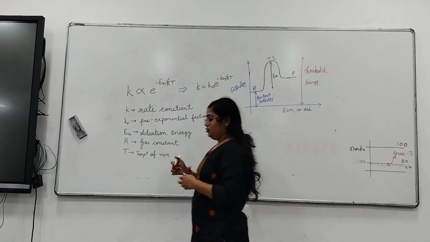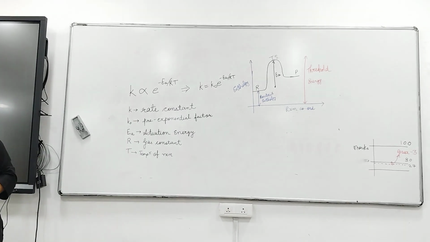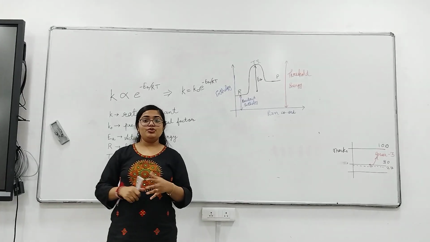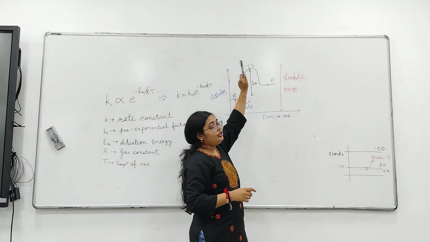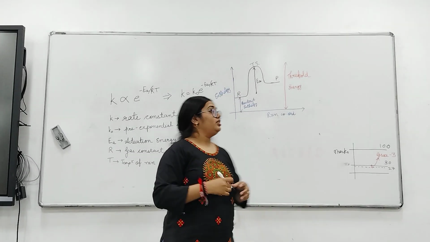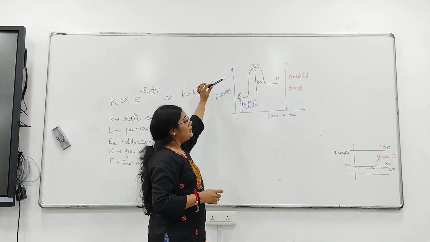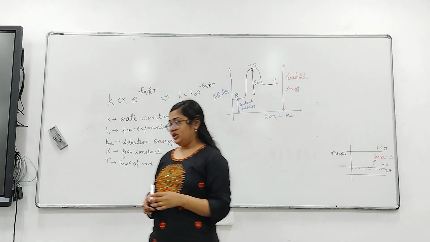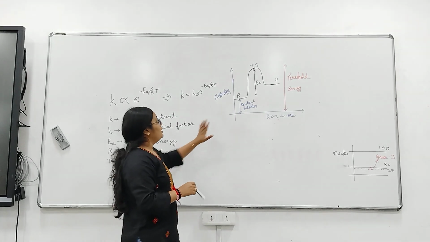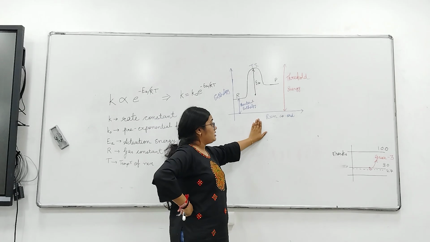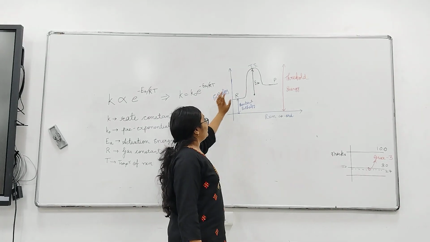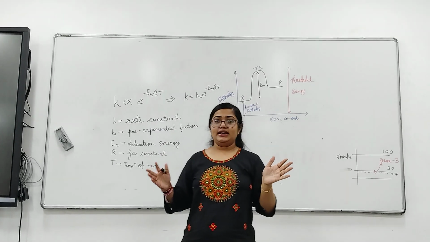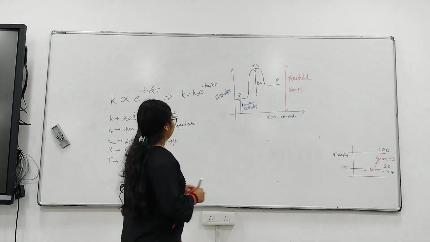So this was just a basic definition or explanation of activation energy. To say it in more scientific terms, it is the additional energy required to break the old bonds, or the additional energy required by the reactants to reach the transition state. That is called the activation energy of the reactants. Now always remember, the graph of enthalpy versus the reaction coordinate will always be a bell-shaped curve.